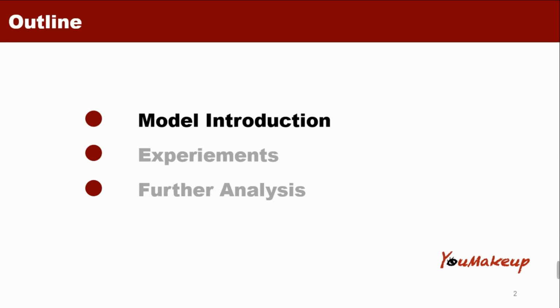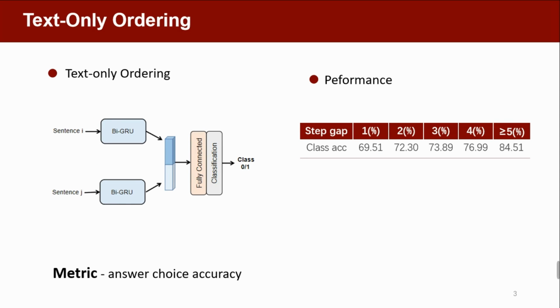First, since the YouMakeup dataset sets multi-choice selection as test pattern, where the text options contain the sequence information of makeup steps already. In order to test the influence of information in this part, we first use the plain text sorting to do this task.